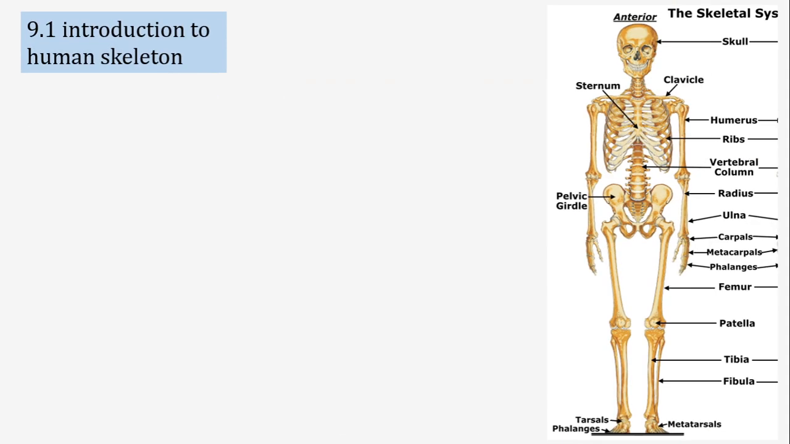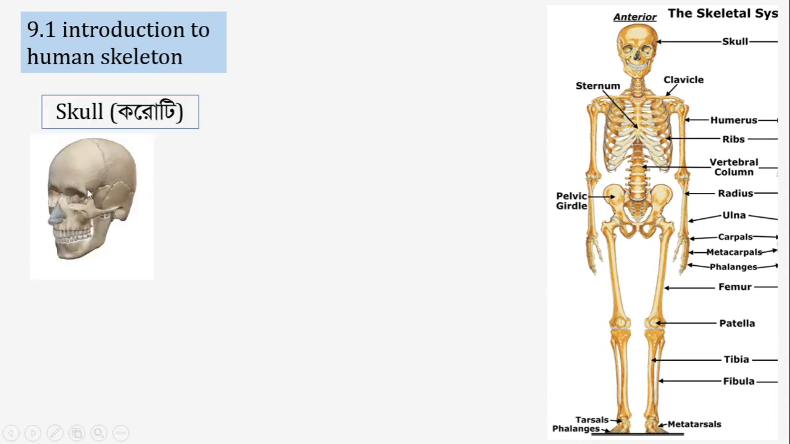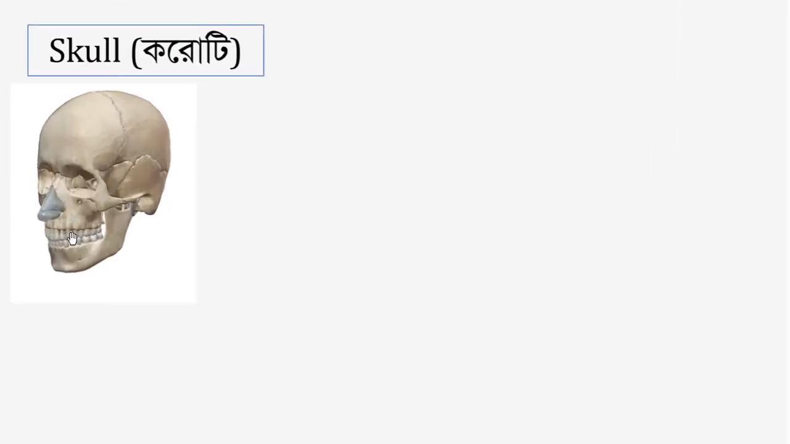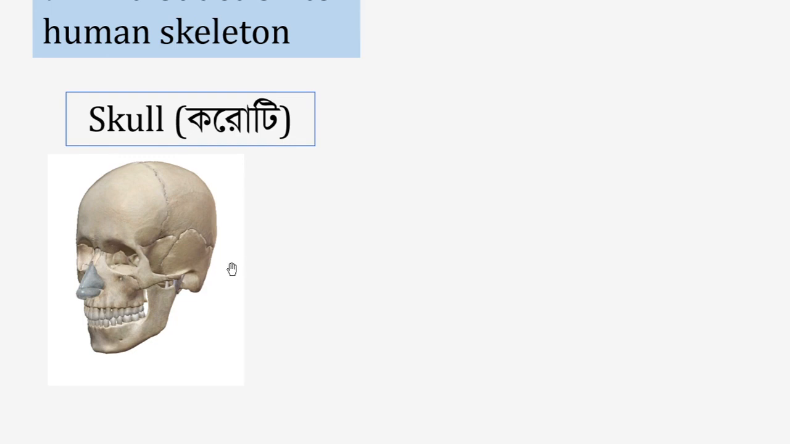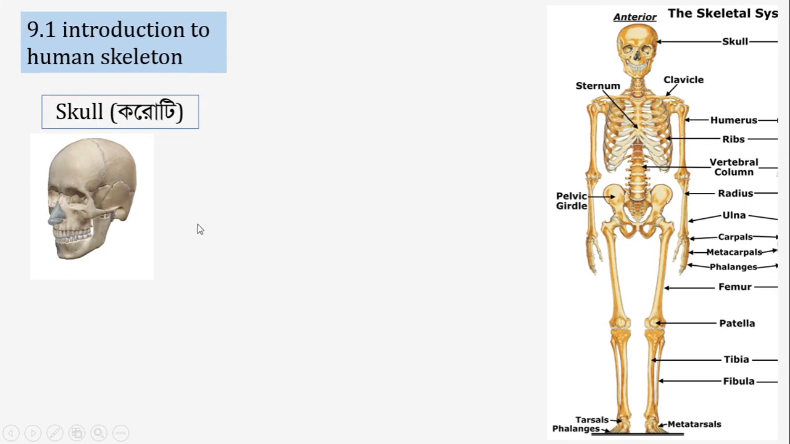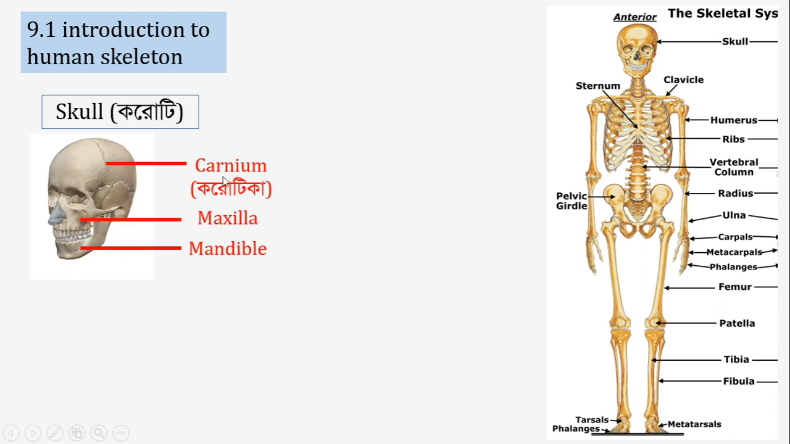Now we will start from the top part of our skeletal system, that is called the skull, or koroti in Bangla. The skull is made up of numerous bones, but for simplicity we will discuss the skull in 3 regions. We will divide the skull into 3 regions. The first is the cranium, then the maxilla and the mandible.